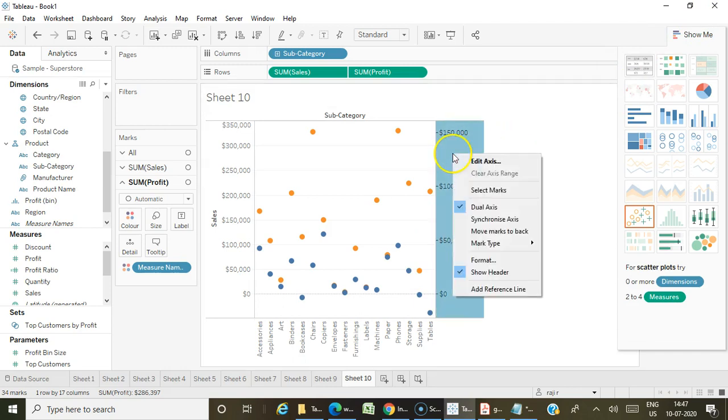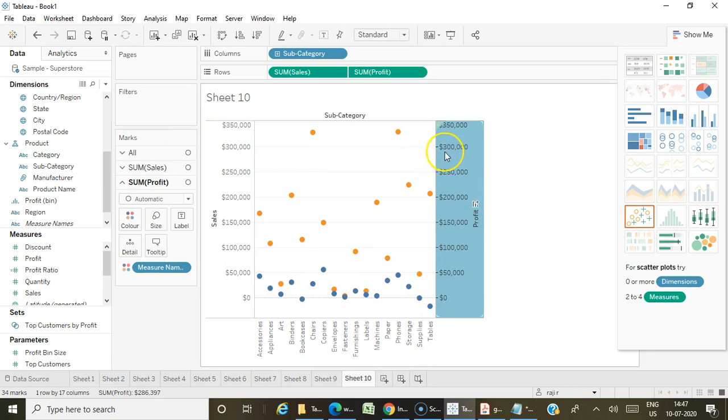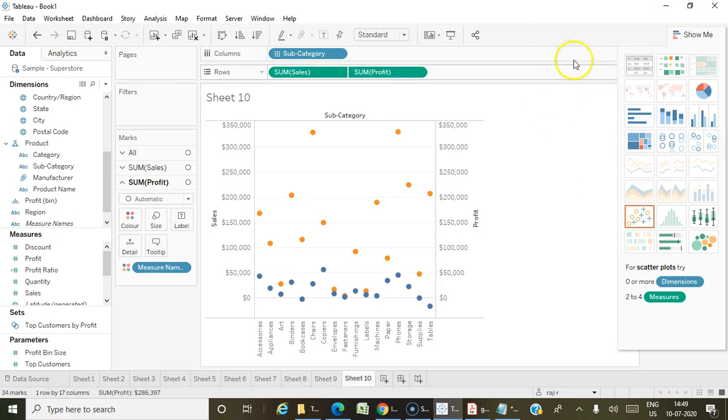You can also synchronize the axis to set the same values. You may get either a theoretical question or a hands-on one based on the dual axis, so be clear with the concepts of how to create dual axis charts.